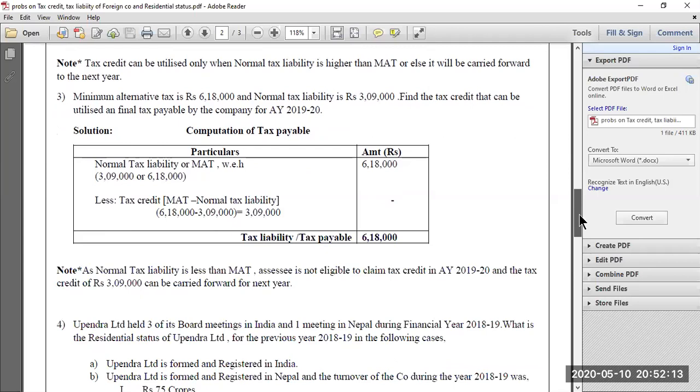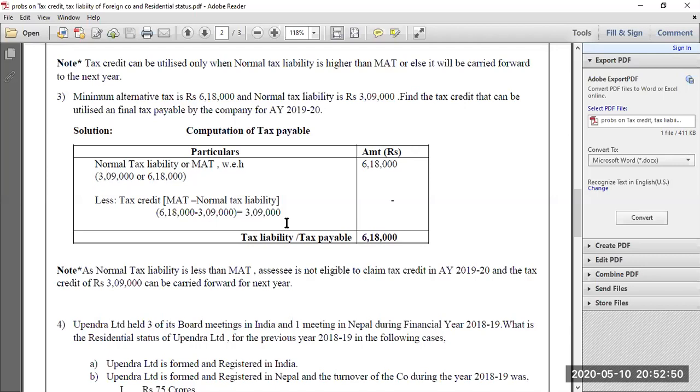Then the next question they have given: minimum alternative tax is 6,18,000 and normal tax liability is 3,09,000. Find the tax credit that can be utilized and the final tax payable by the company for assessment year 2019-20. Now here also they have given the same thing. We have to find out the tax payable by the company. So normal tax liability or MAT, whichever is higher, we have to consider. So normal tax is 3,09,000 and MAT is 6,18,000. Here the tax credit is the difference between MAT and normal tax. So MAT is 6,18,000 minus normal tax 3,09,000, and the balance will also be 3,09,000.